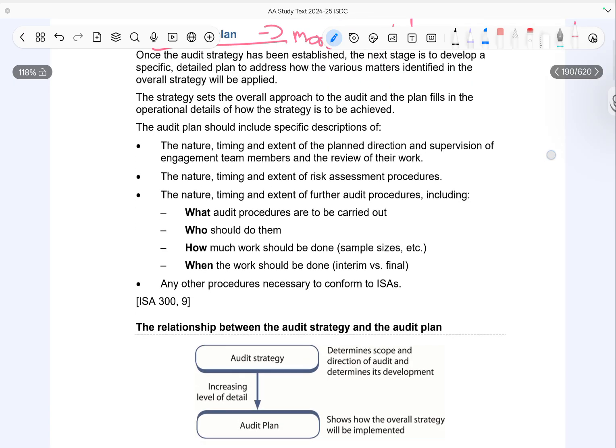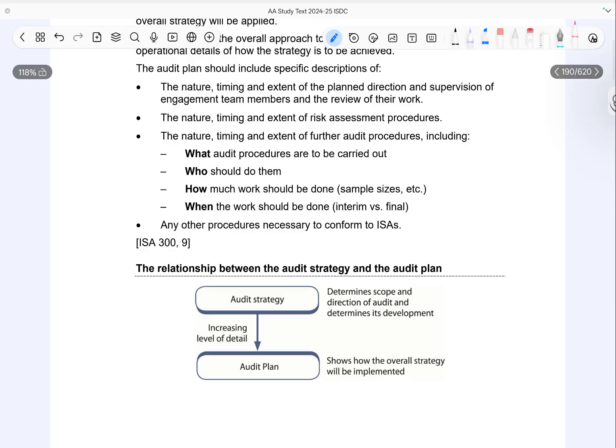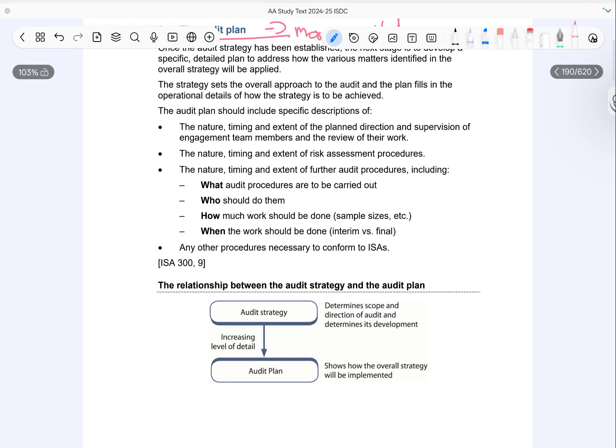It also sets out the nature, timing, and extent of risk assessment procedures. In addition, it includes details of further audit procedures. This means clearly specifying what procedures will be performed, who will perform them, how much work is required, and when the work will be carried out. For example, whether procedures will be done at the interim stage or at the final audit stage. The audit plan must also include any additional procedures required to ensure compliance with ISAs. Overall, the audit plan ensures that the audit is carried out in a structured, detailed, and well coordinated manner.